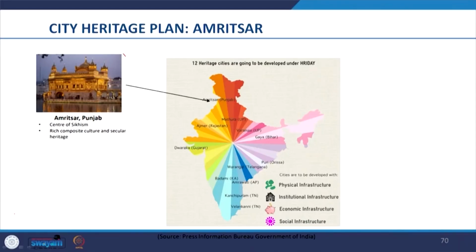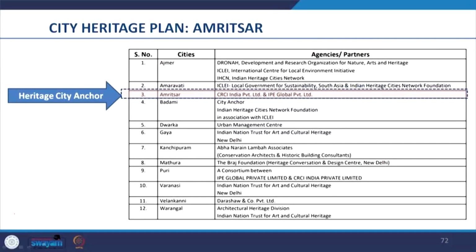Amritsar is in Punjab and is close to the Pakistan border. The project was undertaken by the City Anchor, Cultural Resource Conservation Initiative, CRCI, New Delhi.